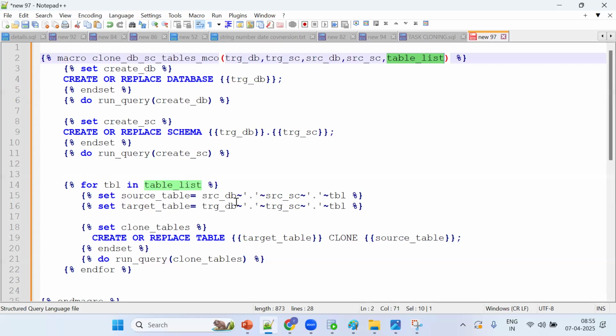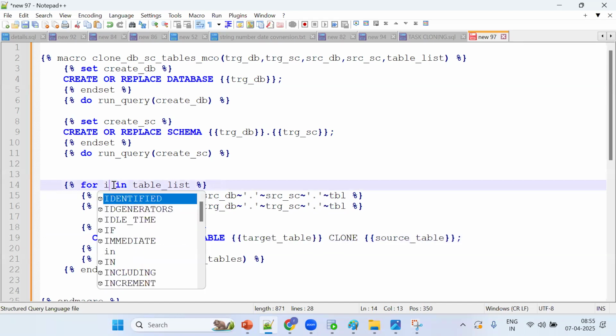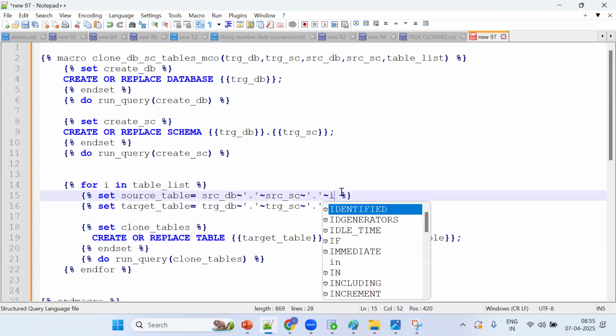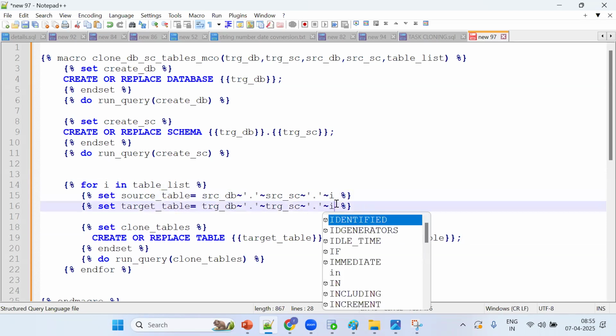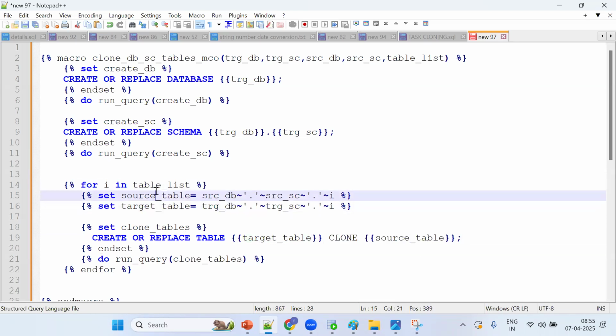Okay, so the main purpose of the tilde in a Jinja expression is mainly for concatenating two strings. Concatenate two strings. Okay, so this is the same thing. Here in the Jinja expression, because we want to set some variable name, we can make it work. For looping, we can put any name. We should put i here, or any name we like. Source table, target table. So go ahead.